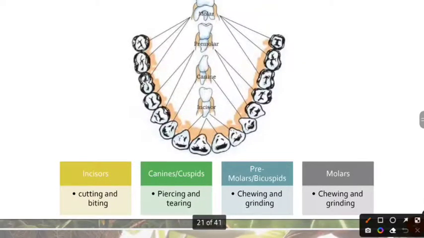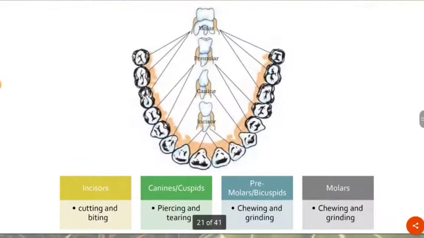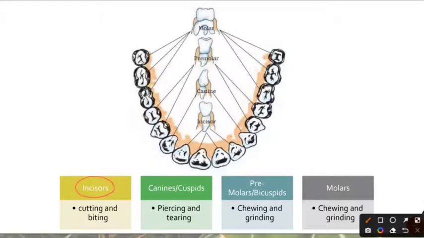So the first type of teeth are molars. And molars, as you can see, I like to start off with the incisors. So incisors are the 4 teeth that are in front of your mouth. So 1, 2, 3, 4 teeth that are in front, they are the incisors. And incisors are actually used to cut and bite the food. So try to visualize yourself eating a biscuit. When you cut through a biscuit, you're actually using your incisors.